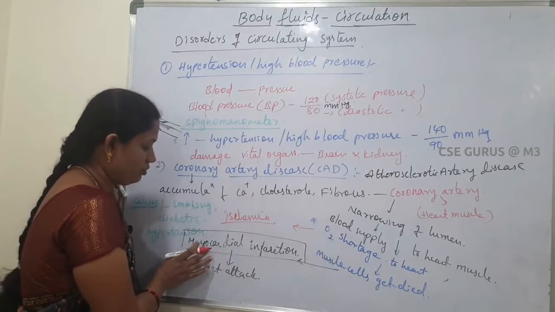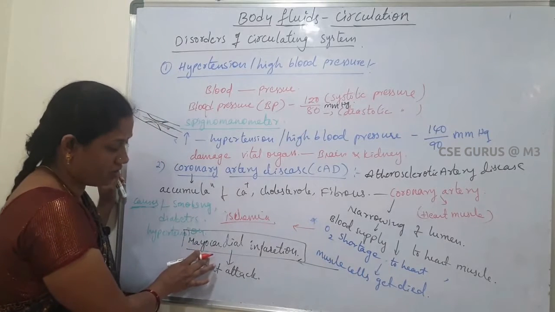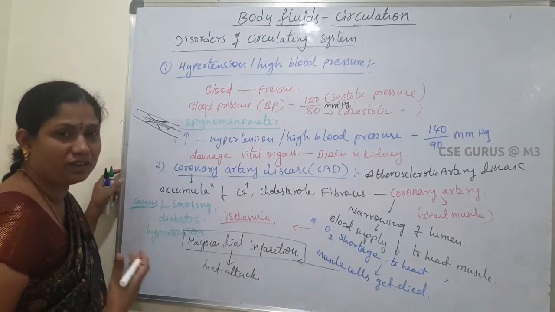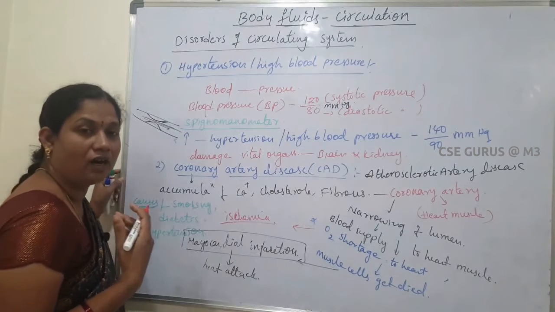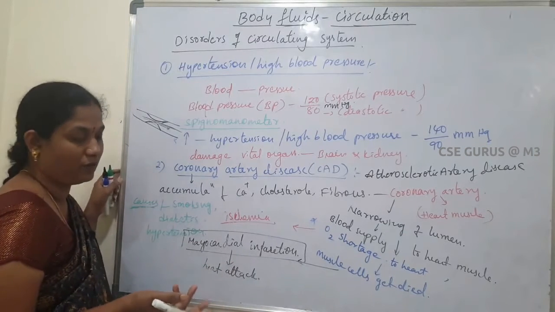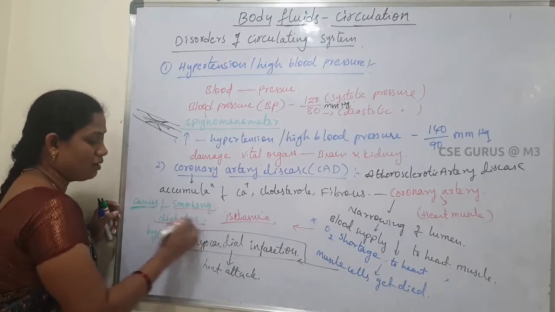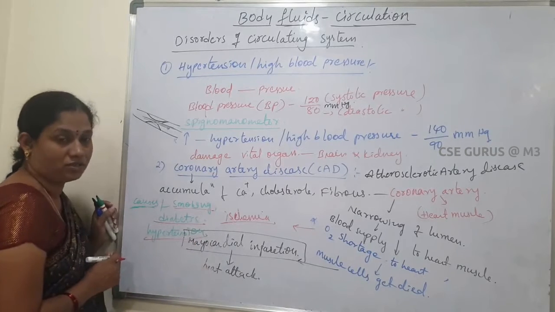That condition is called myocardial infarction, which is also called heart attack. Heart attack means the heart cannot work properly. Mainly it is due to smoking, diabetes and hypertension.